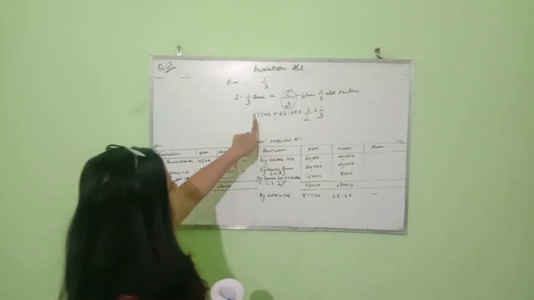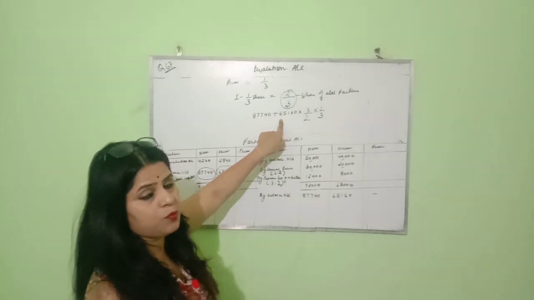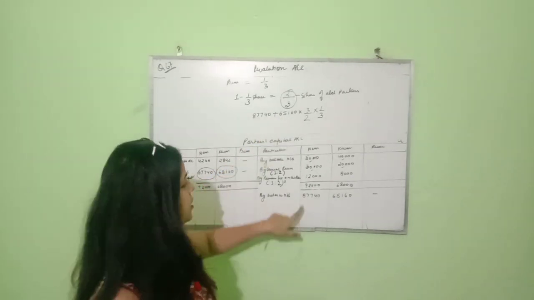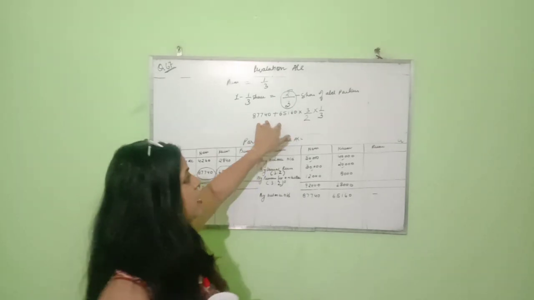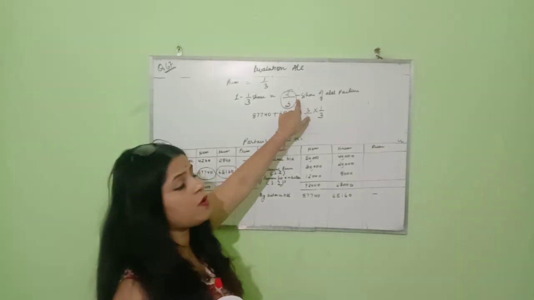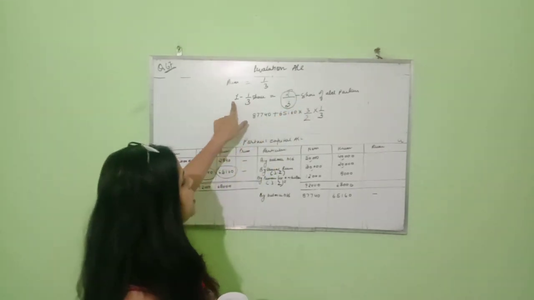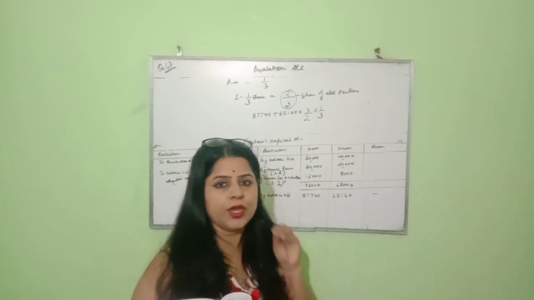Where did 65,160 come from? It is the adjusted capital of the partner. I added both of them and then multiplied with the reciprocal of the remaining share of the existing partners. How did I get this? 1 minus 1/3, because 1/3 we had already decided to give to the new partner.